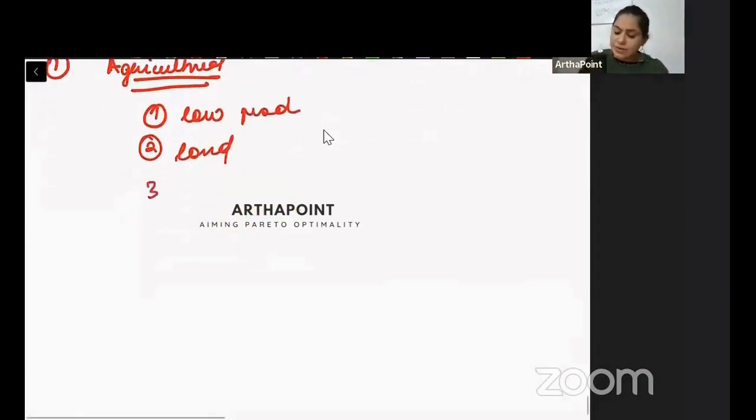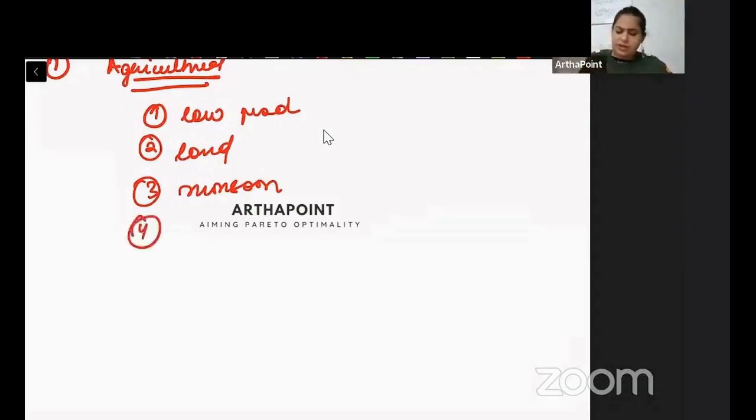Then we had high dependence on monsoon. We were focused only on rainfall. We didn't have any irrigational facilities; green revolution ke time pe we introduced them. But before that, we were super focused on only how much rainfall will take place. Jis saal drought, us saal we will not produce anything. The prices of goods will rise. Economy will be at its worst. So we were dependent on monsoon a lot.